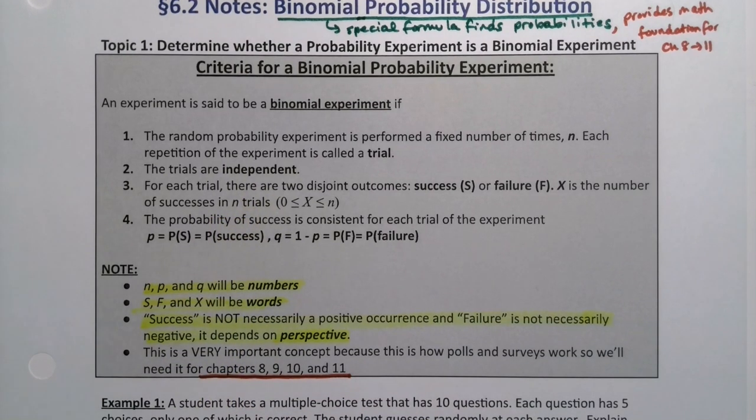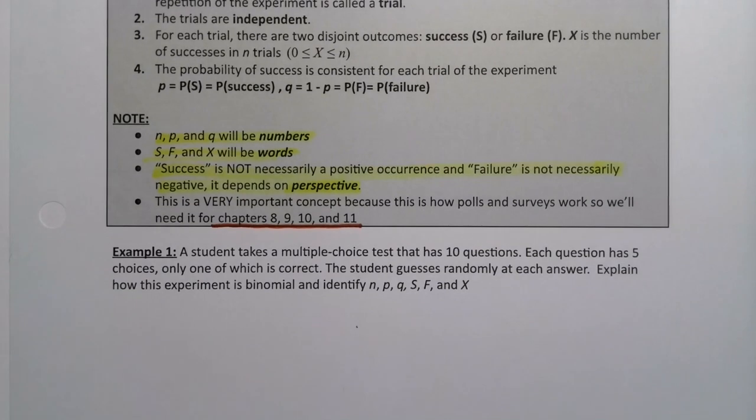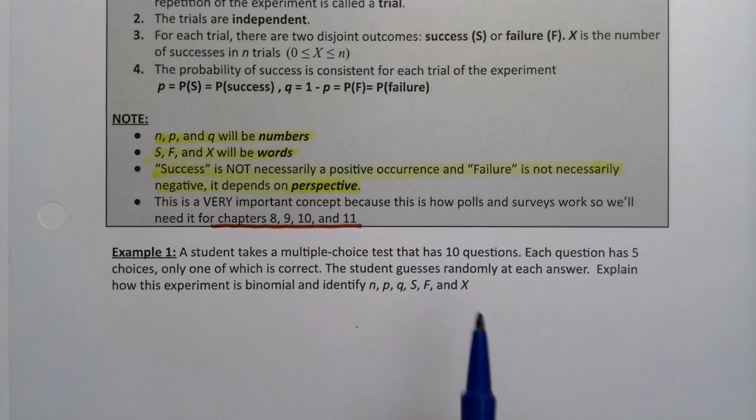So let's do one, shall we? You're going to pretend it's you: a student takes a multiple choice test that has 10 questions. Each question has 5 choices, only one of which is correct. The student just guesses randomly at each answer. This is one of my nightmares. You show up for a test and you have no idea what's going on, so you just randomly guess. I've had bad dreams about this. Explain how this experiment is binomial and identify N, P, Q, S, F, and X.